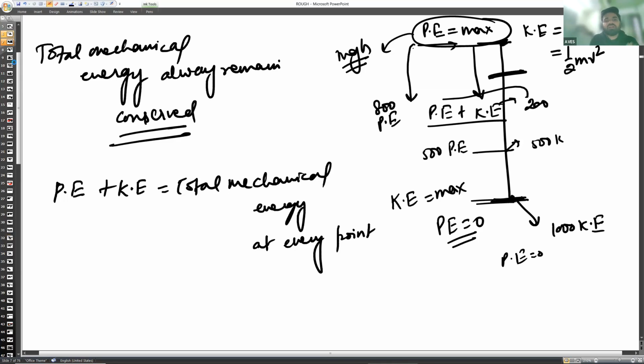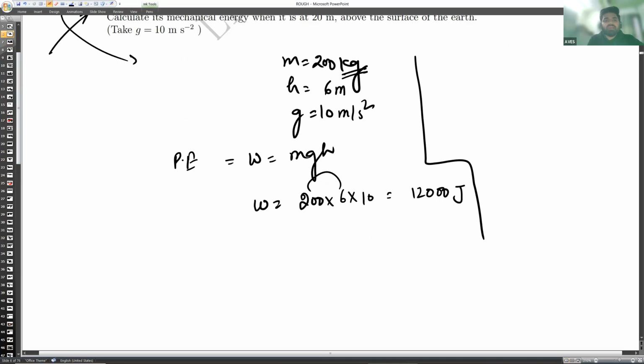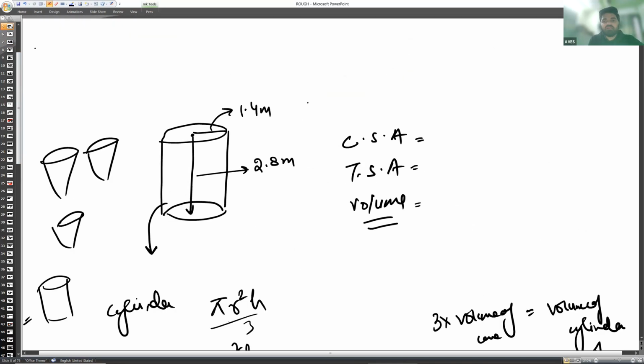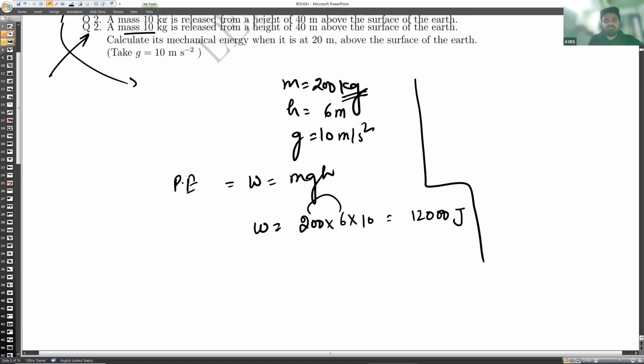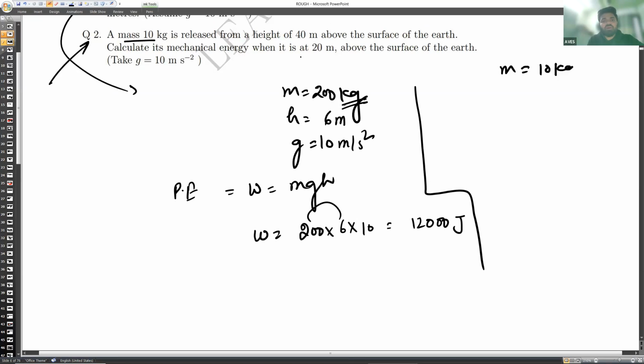Coming to the question, what is it saying? In question number 2, the mass is given as 10 kg, released from a height of 40 meters above the surface of the earth, and g is 10 meter per second square.